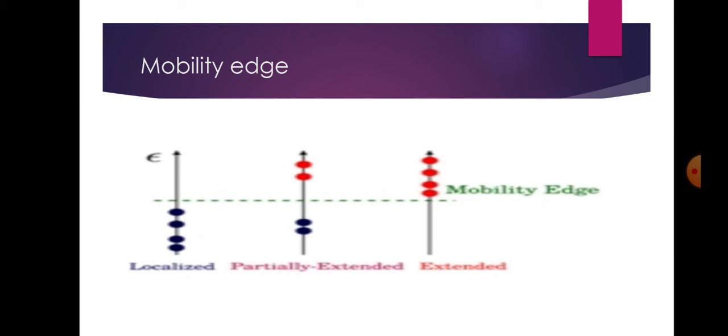The extended states extend throughout the material, although they may not be Bloch states and may have sufficient finite probabilities everywhere in space. The energy separation between the extended and localized states is often called the mobility edge, in contrast to the band edge in a simple semiconductor.